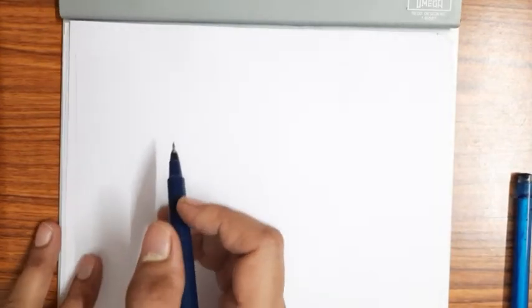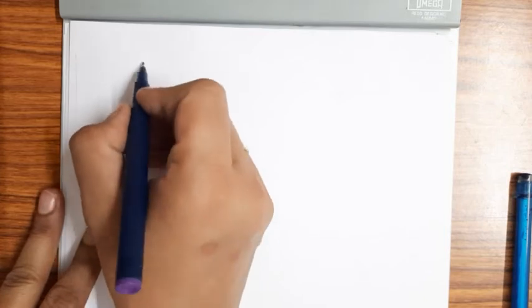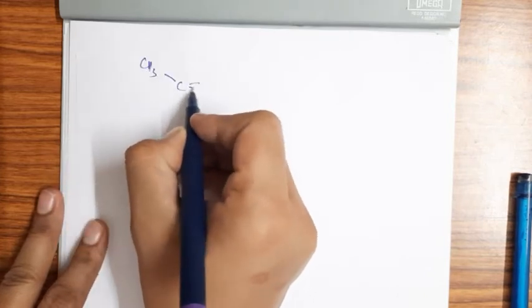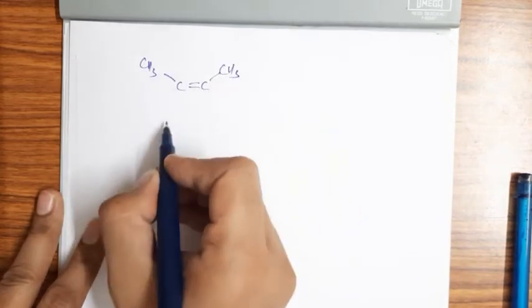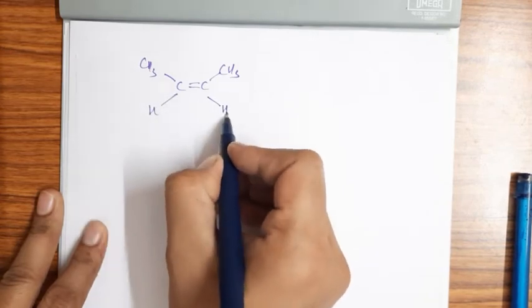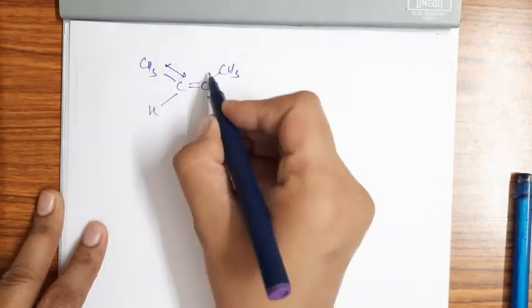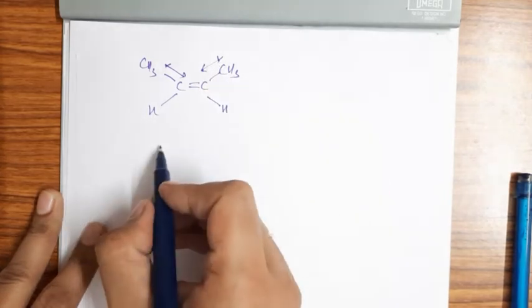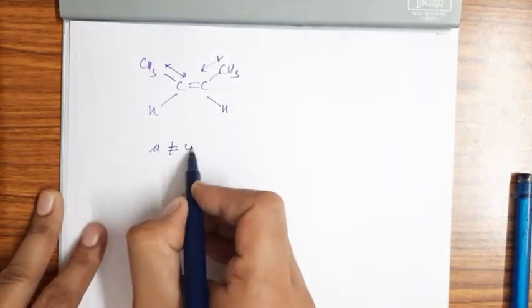So we take one more thing regarding this. I can show you again with butene, in such a way, right? Mu is not equal to 0.